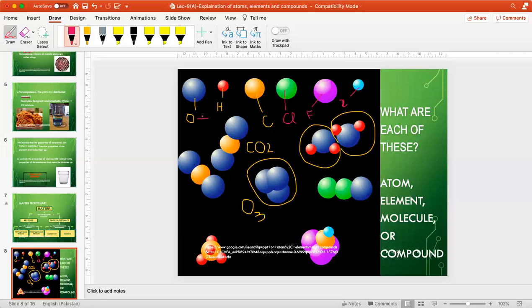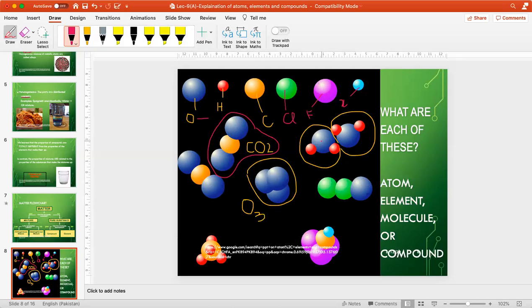So इसमें ऑक्सीजन is the atom as well as element. Same is hydrogen, same is carbon, same is chlorine, same is fluorine, same is X. Now this is a molecule because it has more than one atoms, and it is compound because it has 2 different types of elements. This ozone is a molecule. It's not the compound because it has 3 atoms. So that's why, and the 3 atoms are same. So that is how you can recognize all these things.